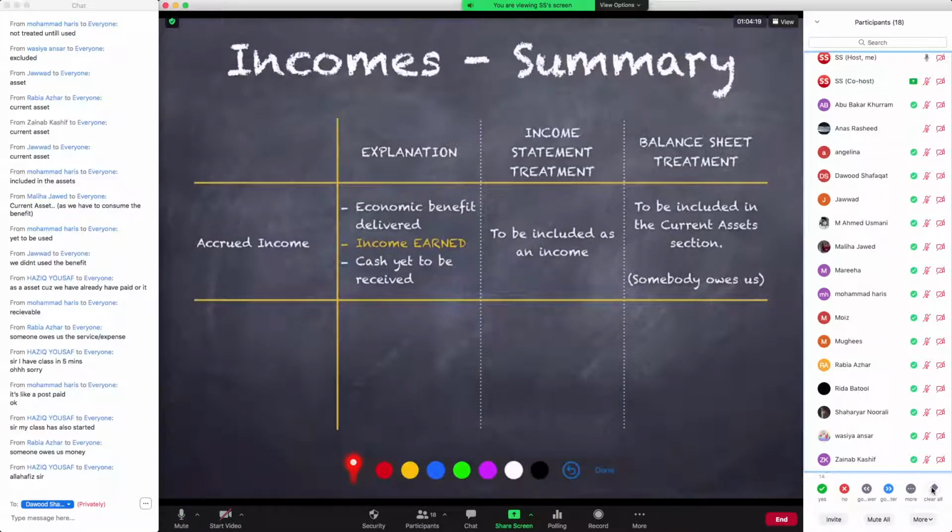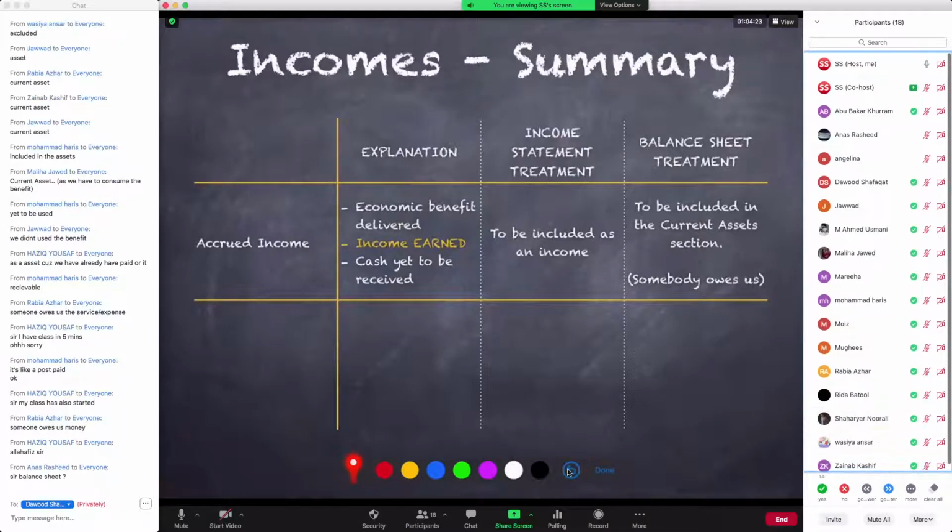Anas, Rida. Balance sheet. Anas, क्या question क्या है यहाँ पे? Balance sheet question mark means what is going to happen in the balance sheet? It will be included in the current assets, as it says on the screen here. It will be included in the current asset section. Why do we include it in the current asset section? Because someone owes us our money. That's why. Yes or no, Anas?